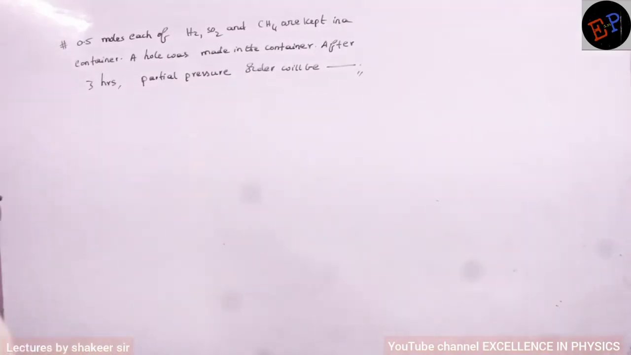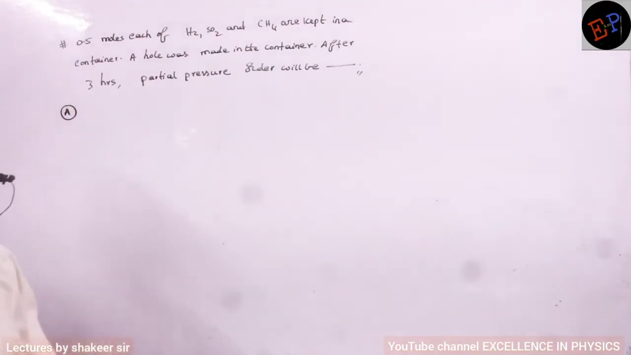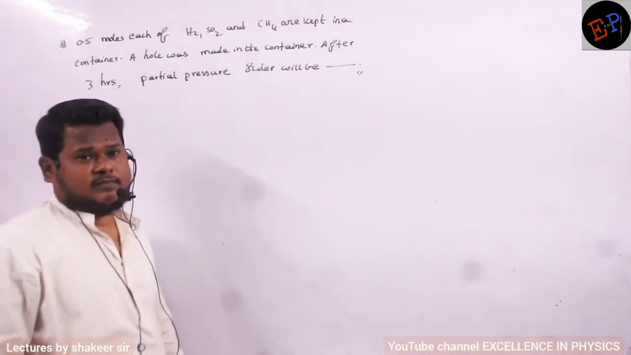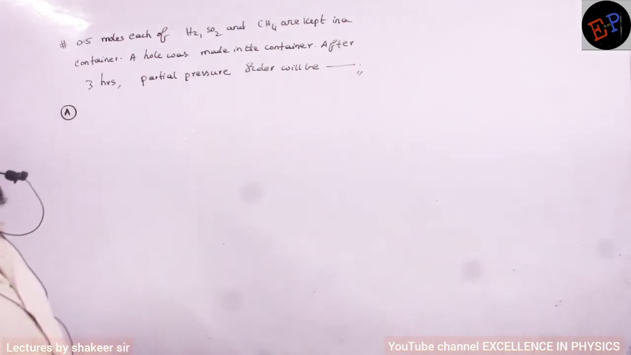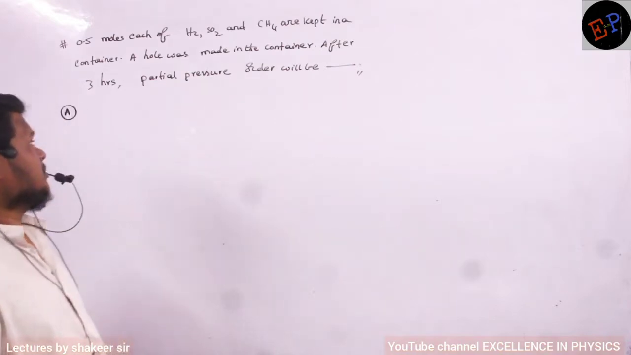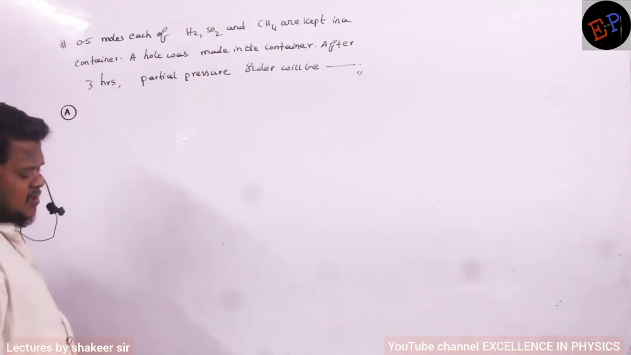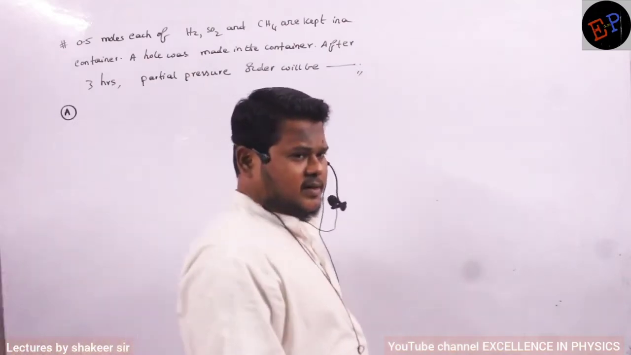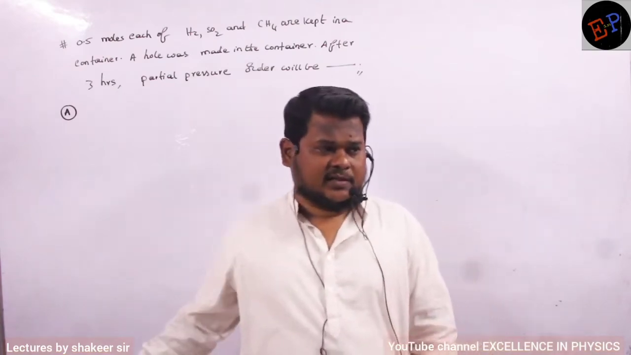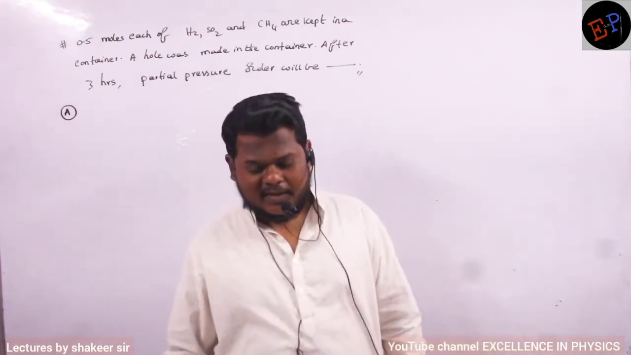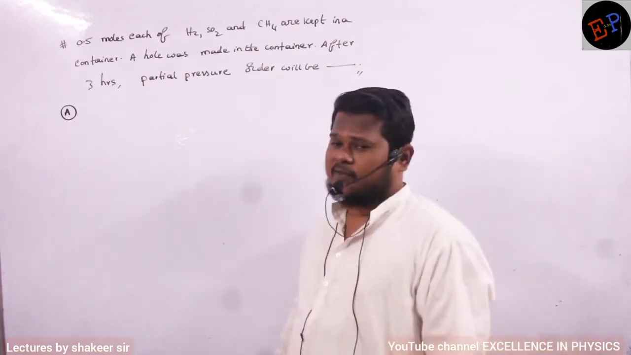So this is the next question. 0.5 moles each of hydrogen, sulfur dioxide and CH4 are kept in a container. Are you able to understand? A hole was made in the container. So it means all of these gases are present in the same container. Previously we have taken different containers, no? But here all the gases are present in the same container, and every gas is of 0.5 moles only.